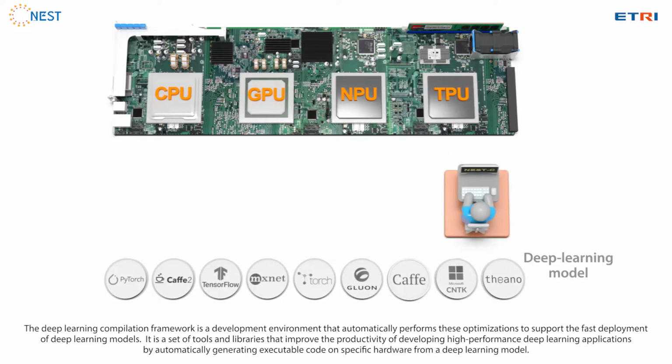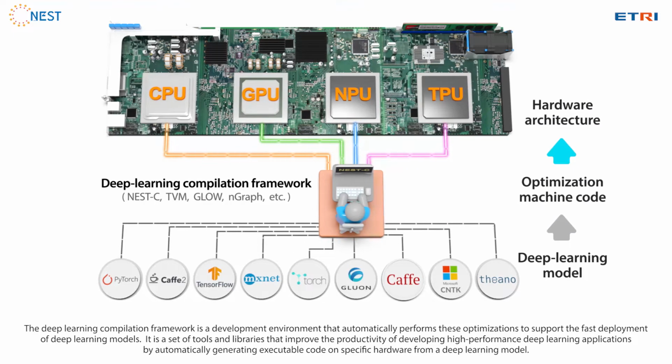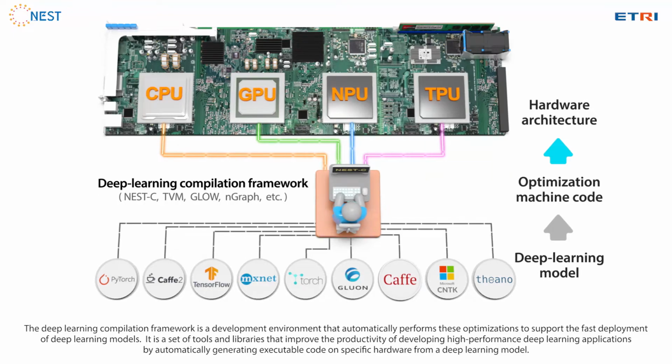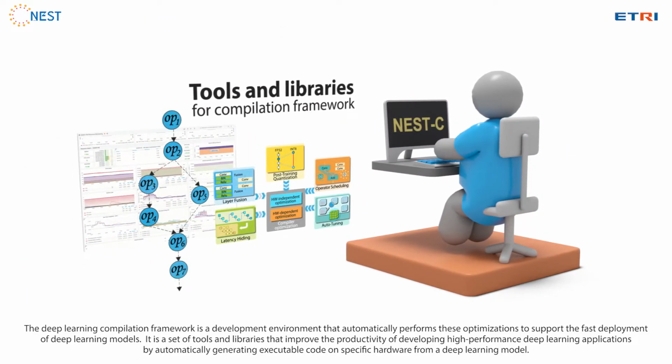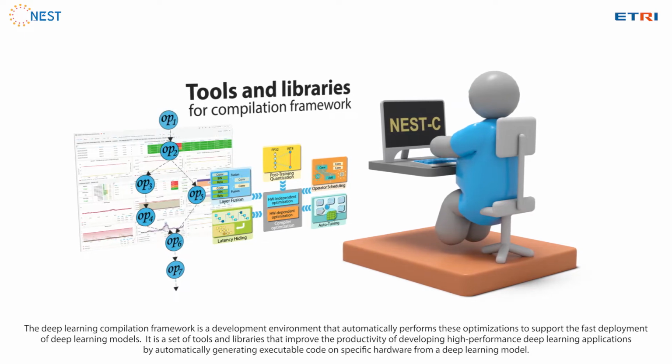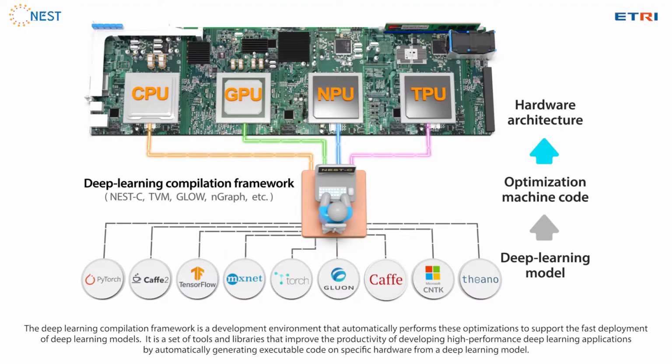The Deep Learning Compilation Framework is a development environment that automatically performs these optimizations to support the fast deployment of deep learning models. It is a set of tools and libraries that improve the productivity of developing high-performance deep learning applications by automatically generating executable code on specific hardware from a deep learning model.